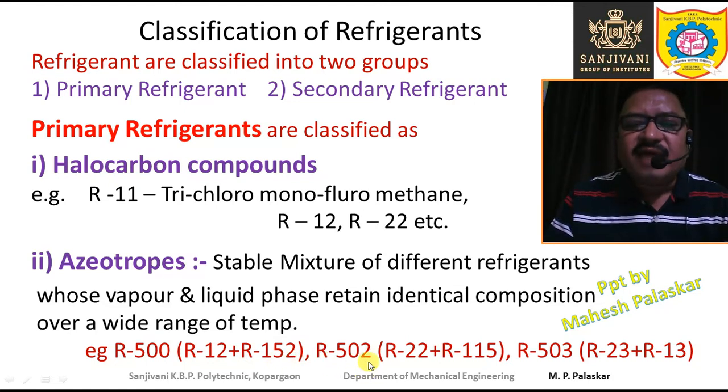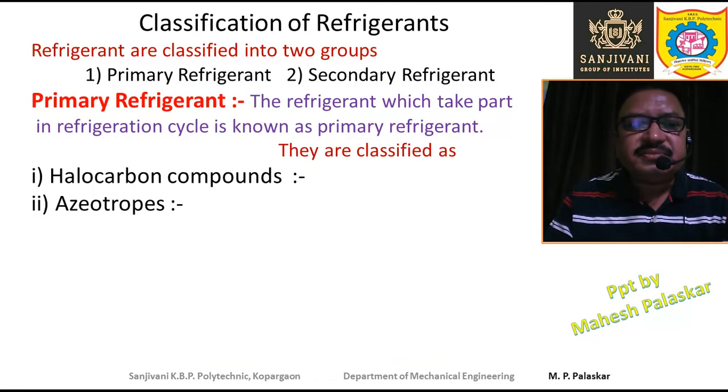Similarly, R502 is the mixture of R22 and R115, and R503 is the mixture of R23 and R13. These are nothing but the azeotropes, which are the stable mixtures of different refrigerants. Now we have studied the various types of primary refrigerants.